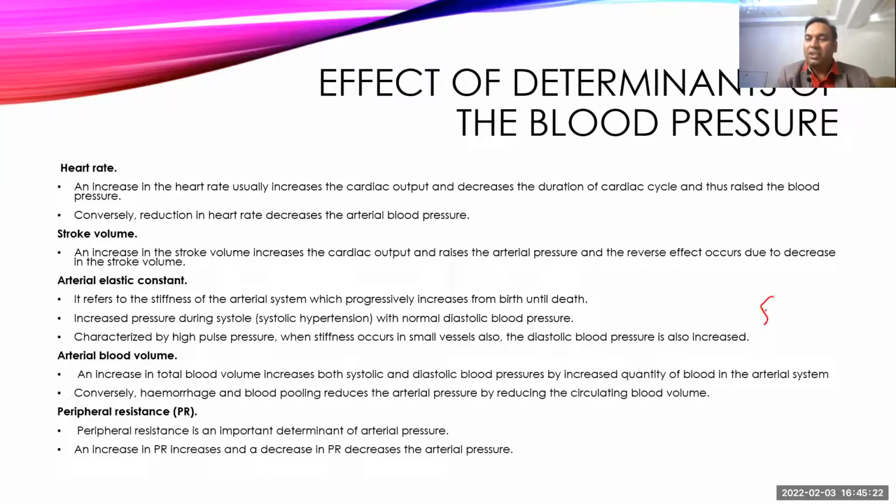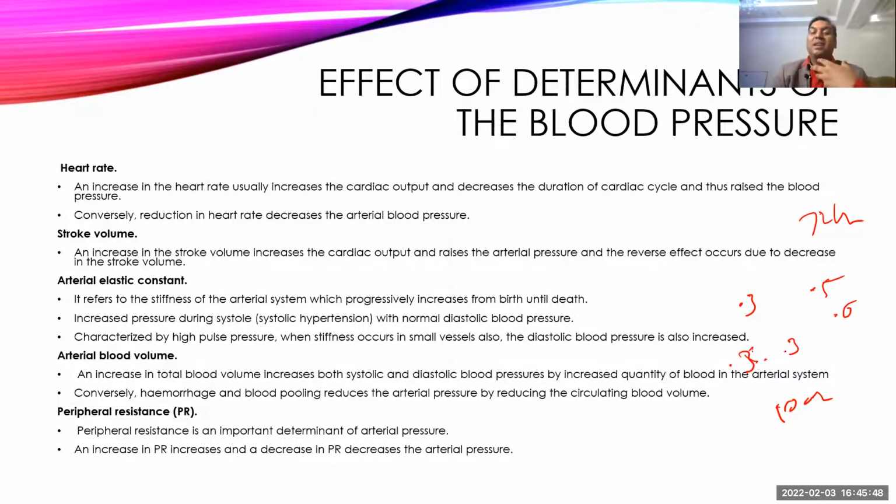So systole is 0.3 second and diastole is 0.5 second. So this is normal for 72 beats per minute. Now, suppose you had 100 beats per minute, meaning your cardiac cycle will be 0.6 second, and in that case your systole will be 0.3 second and diastole will also be 0.3 second.